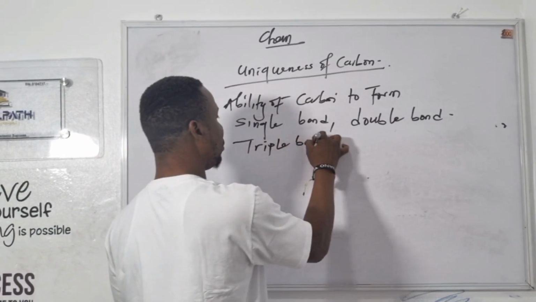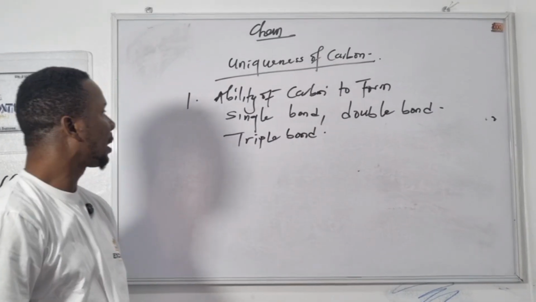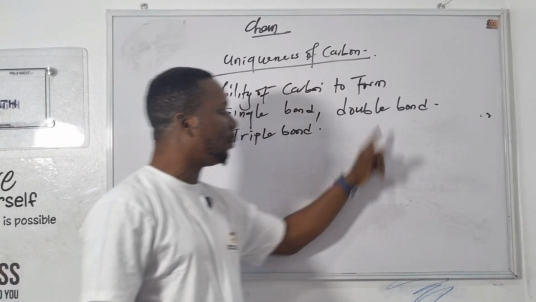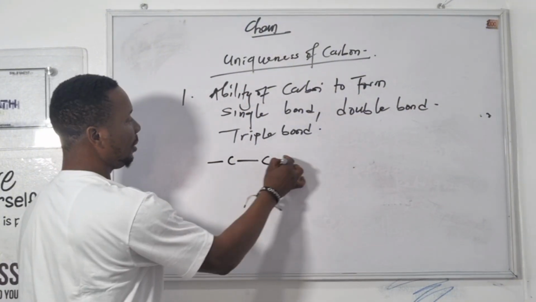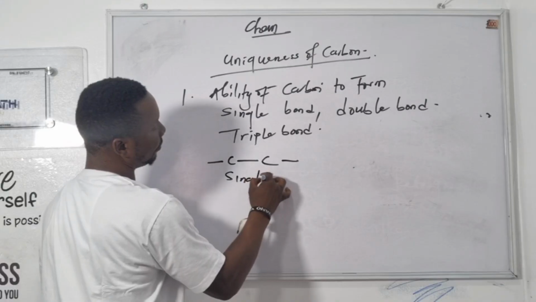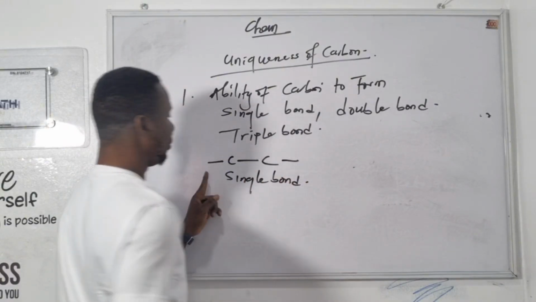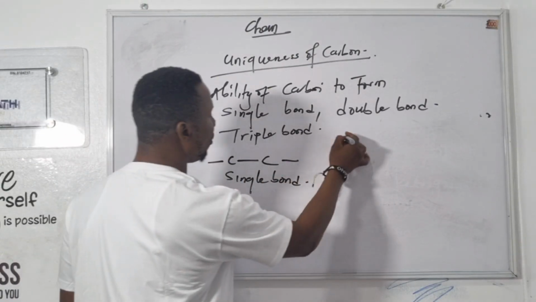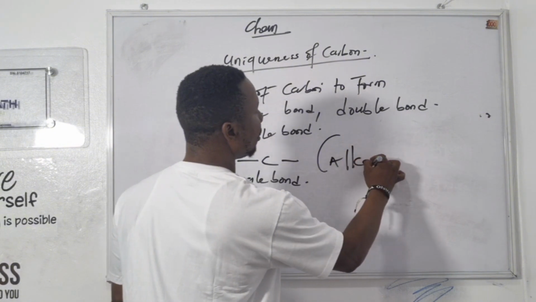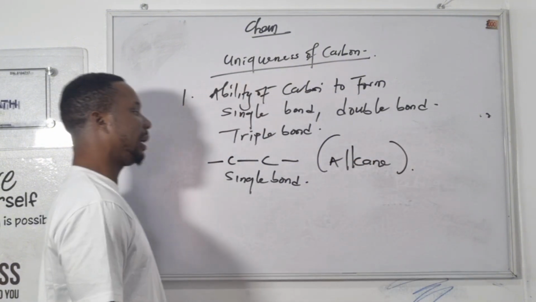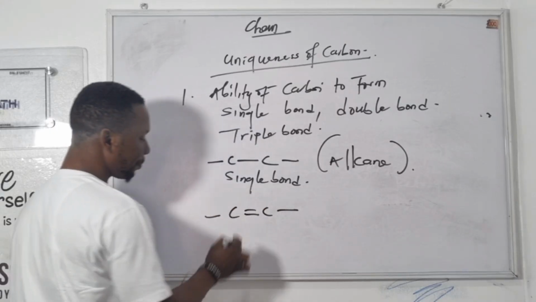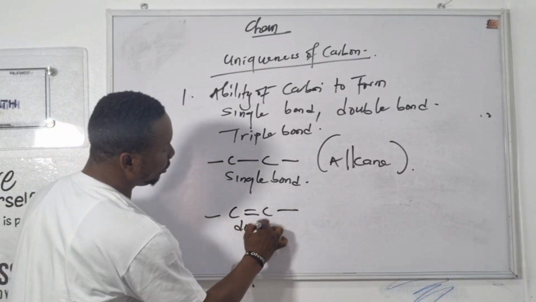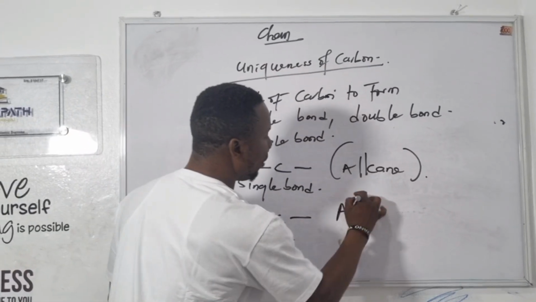Carbon forms single bond, double bond, and triple bonds. In this place, carbon can link with this. This is a single bond. And if carbon has a single bond, it belongs to the alkanes. Carbon forming a double bond here, this is a double bond, belongs to the alkenes.